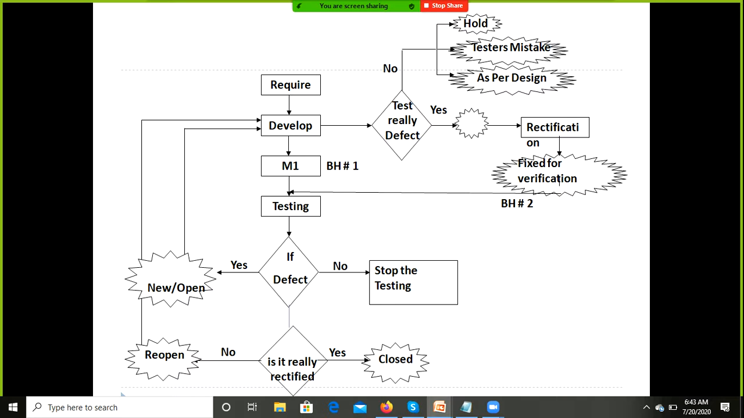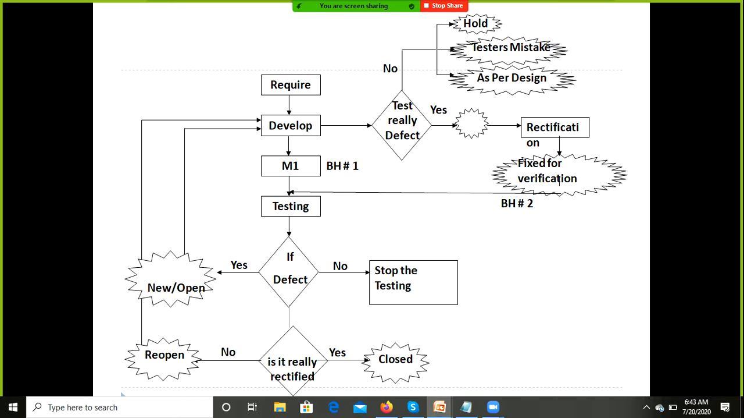Fault or failure is nothing but, after delivery, if the customer finds any problem in the application, that is called a fault or failure. See, as per our English terminology, everything is the same, but as per software terminology, there is a difference.